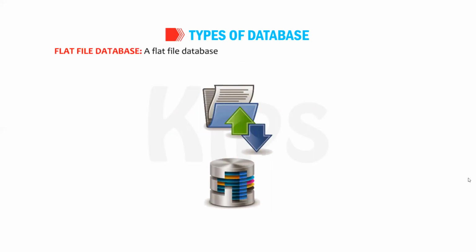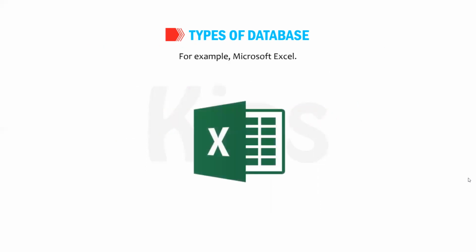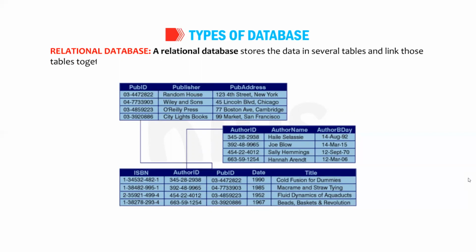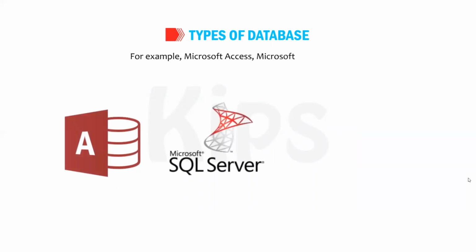A flat file database refers to the data files that contain records, which have a small, fixed number of fields, without any structured relationship. For example, Microsoft Excel. Relational database. A relational database stores the data in several tables and links those tables together to get a common piece of information. For example, Microsoft Access, Microsoft SQL, Oracle.